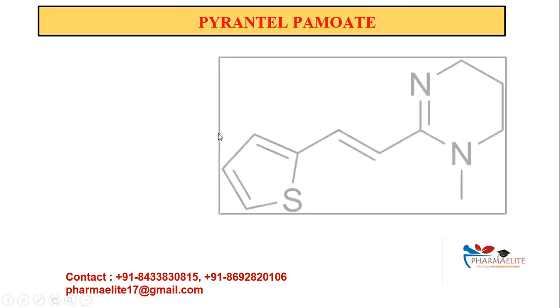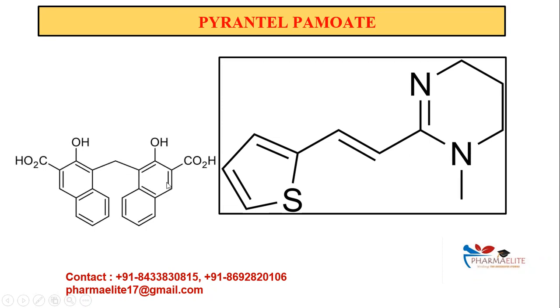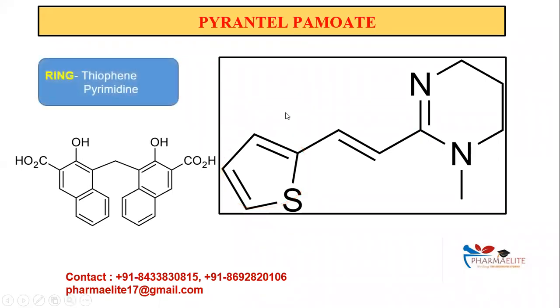Okay, coming on to the next part, the structural part. So ये पायरेंटल का स्ट्रक्चर है और ये है पामोएट का स्ट्रक्चर. The rings in the structure of pyrantel are important from the entrance point of view. So we cannot forget these rings which are present. Okay, these two rings which are there, these rings are thiophene and pyrimidine. So this is your pyrimidine ring and this is your thiophene ring. I hope you're able to see this is the pyrimidine ring and this is your thiophene ring. Okay, so these are important when it comes to the entrance point of view.